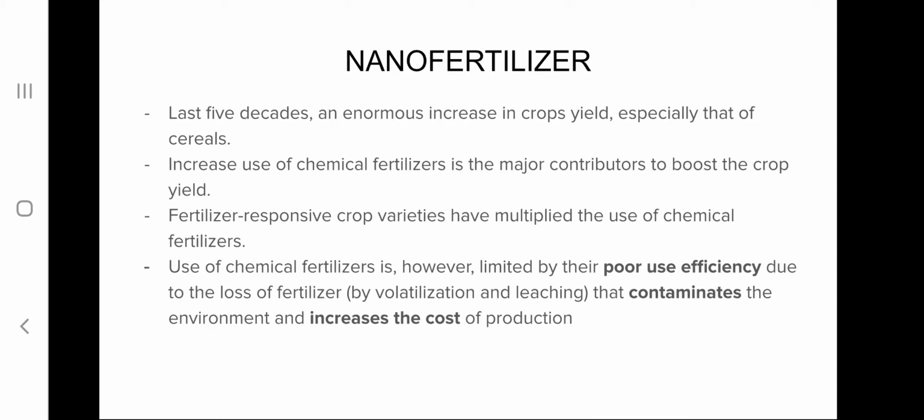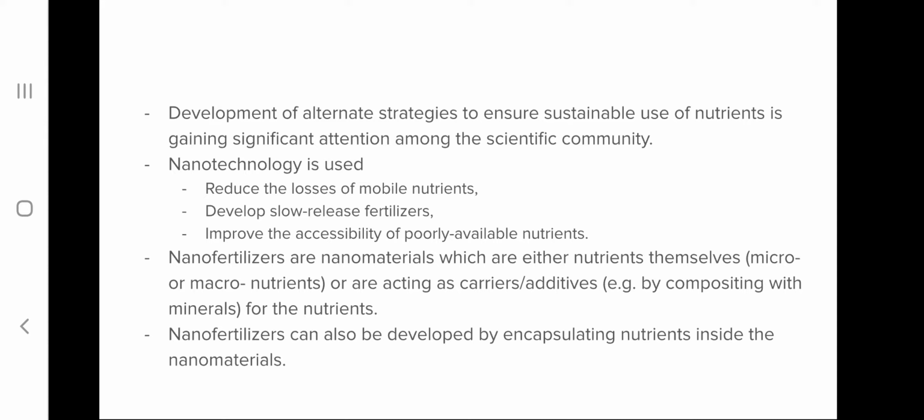And the third drawback is that they increase the cost of production. So the advantage of chemical fertilizers is that they can increase the crop yield, but the drawbacks are poor use efficiency, environmental contamination, and increased cost of production. An alternative to chemical fertilizers is the use of nano fertilizers.